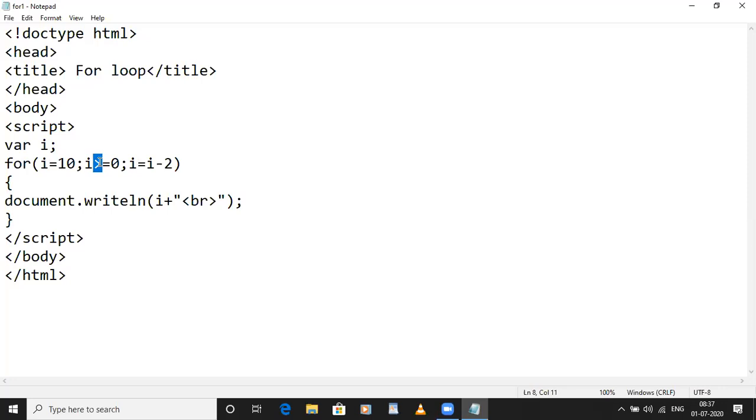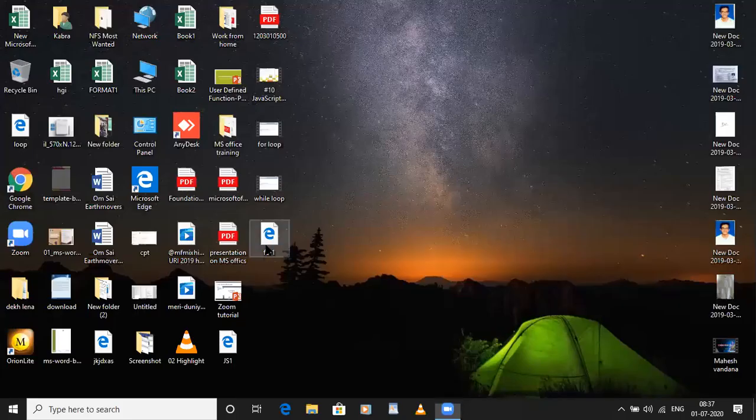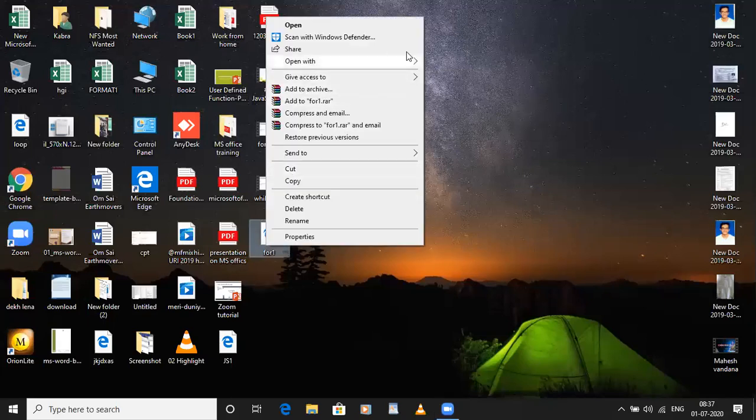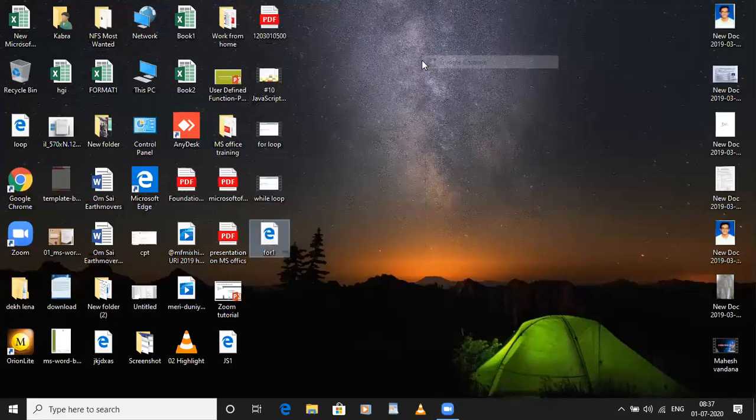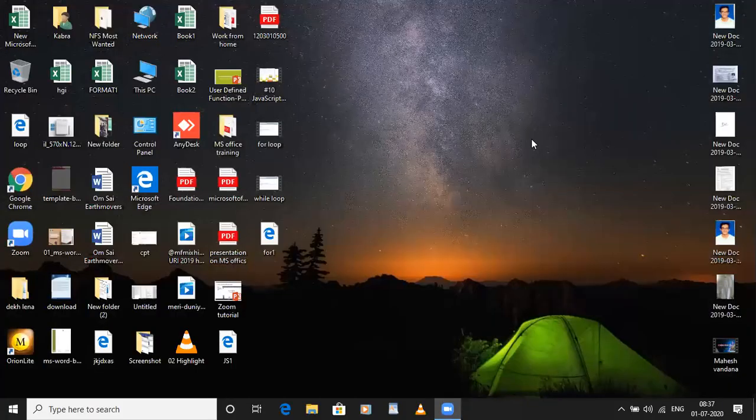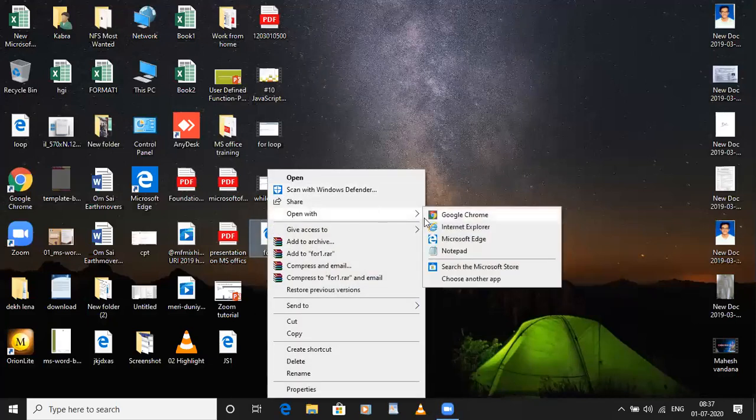Now I will show you the output also. Okay, can you see it? 10, 8, 6, 4, 2, 0. Yes, ma'am. So likewise, you can also print odd numbers in reverse order. So all these programs you need to write in your notebook. Now we will move forward to our while loop.